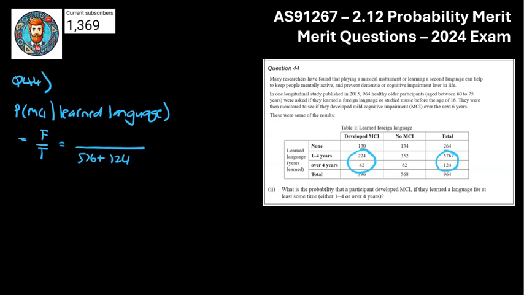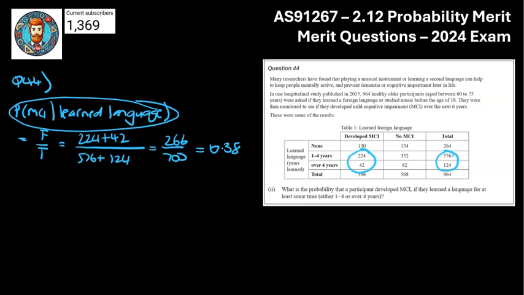And of those people, how many of them developed MCI? That's the other group there that we've circled. That's going to be 224 plus 42, so that's going to be 266 over 700, and when you put that into your calculator, I thought it was going to be a messy number, but it ended up being a nice rounded 0.38. So yeah, as I said, nice easy merit question. Again, it is a merit question, so make sure there's some kind of context in your answer to make sure you're getting the full mark.